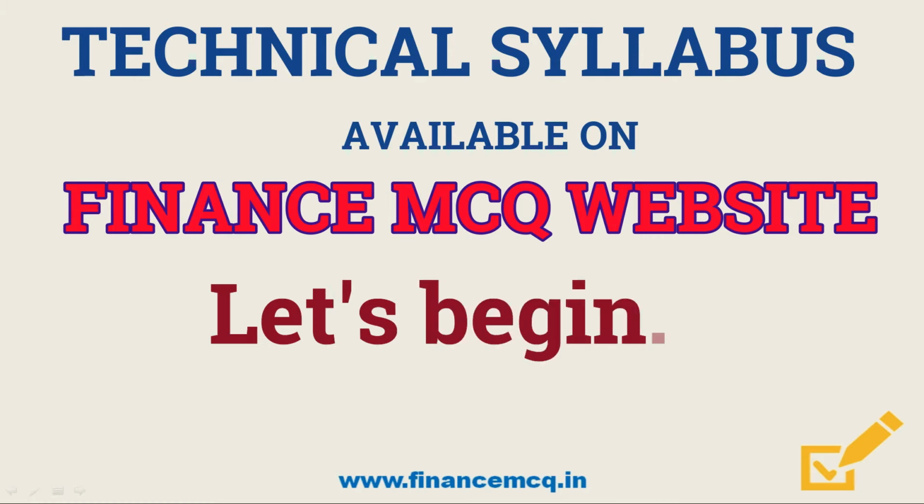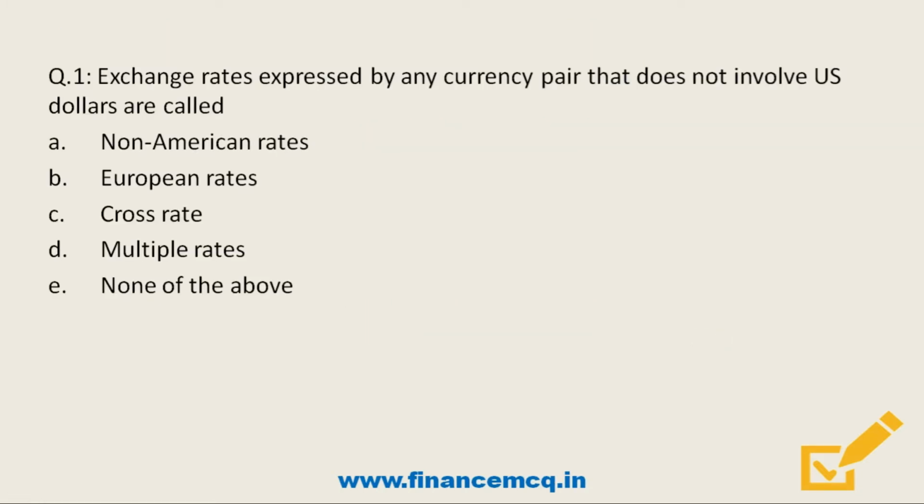So let's begin and try to solve the MCQ questions along with me. First question, exchange rates expressed by any currency pair that does not involve US dollars are called. Option A, non-American rates. Option B, European rates. Option C, cross rate. Option D, multiple rates. And last option, none of the above. So friends, here the correct answer is option C, cross rate.